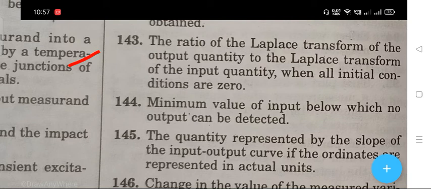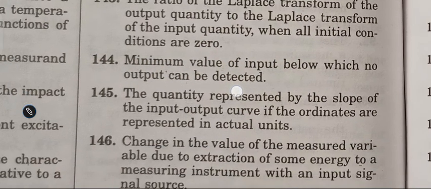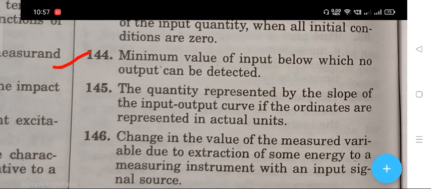The right answer is transfer function. The next question: minimum value of input below which no output can be detected.